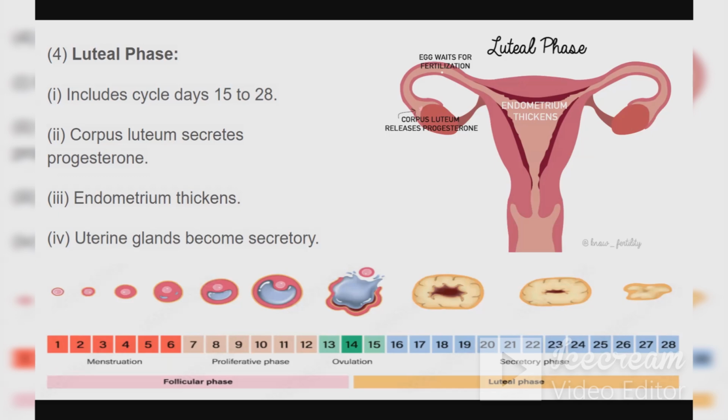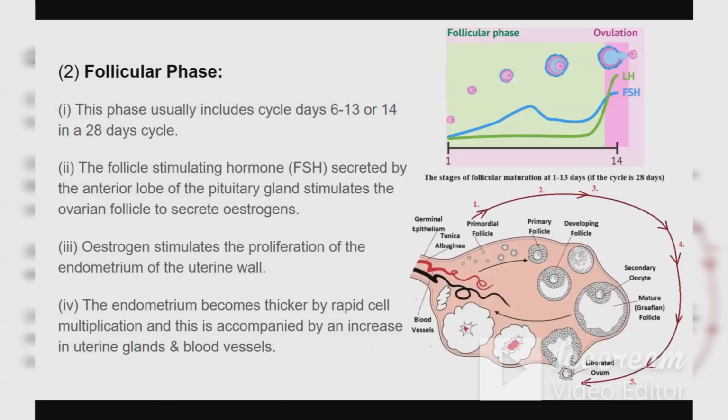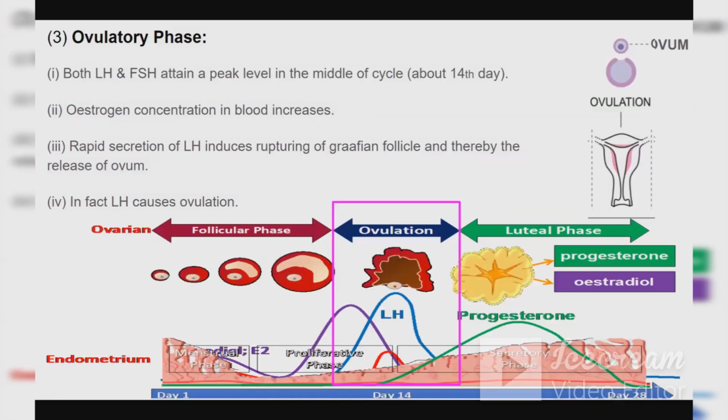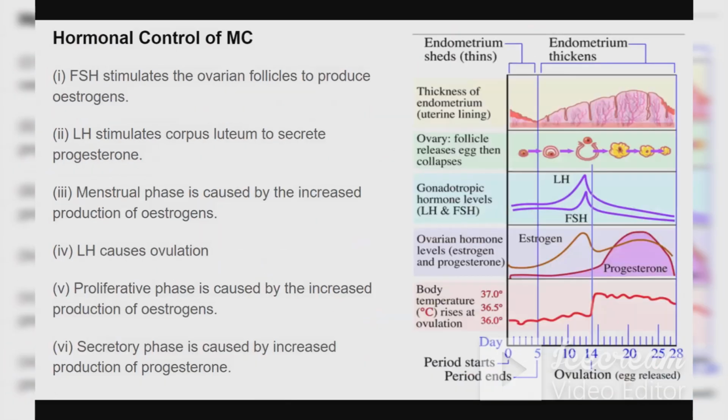The corpus luteum secretes progesterone, and the endometrium will thicken, and the uterine gland becomes secretory. So this is also known as the secretory phase. Whereas the follicular phase is known as the proliferation phase, and the luteal phase is known as the secretion phase.